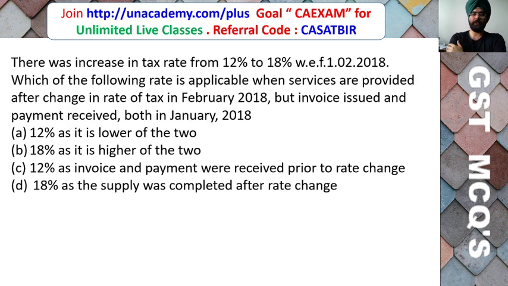There was an increase in tax rate from 12% to 18% with effect from 1st February 2018. Which of the following rates is applicable where services are provided after the change in rate of tax in February 2018, but invoice issued and payment received both in January 2018? 12% as it is lower of the two, 18% as it is higher of the two, 12% as invoice and payment were received prior to the rate change, 18% as the supply was completed after the rate change.